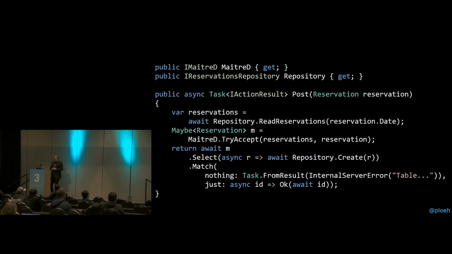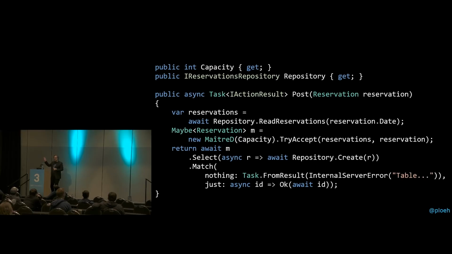So why are we having that maitre d dependency? Some people might say, yeah, but this is because it makes the code testable, because now I can create a stub of my maitre d dependency, and I can use a mocking framework to set up some expectations that completely controls how try accept behaves. But then I say, well, yeah, if you use the maitre d object, you can completely control how try accept behaves because you just have to make sure that it receives the right input arguments.